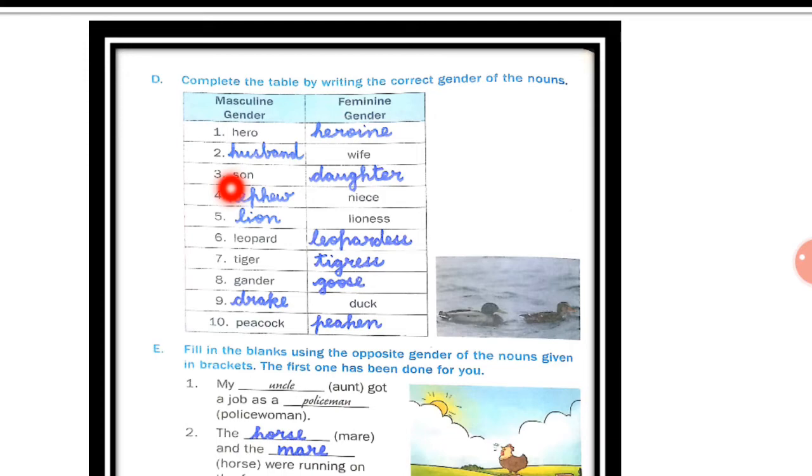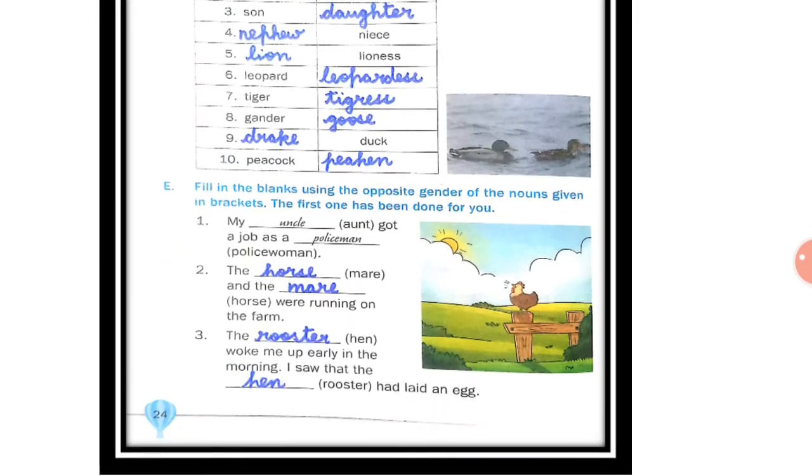Now the third one, son. Son is already written. So what is the feminine gender of son? Daughter. Niece. Masculine gender of niece, nephew. Now lioness, lion. Leopard, leopardess. Tiger, tigress. Gander, goose. Duck, drake. Peacock, peahen. So this you have to write in your book also. Now the E1.